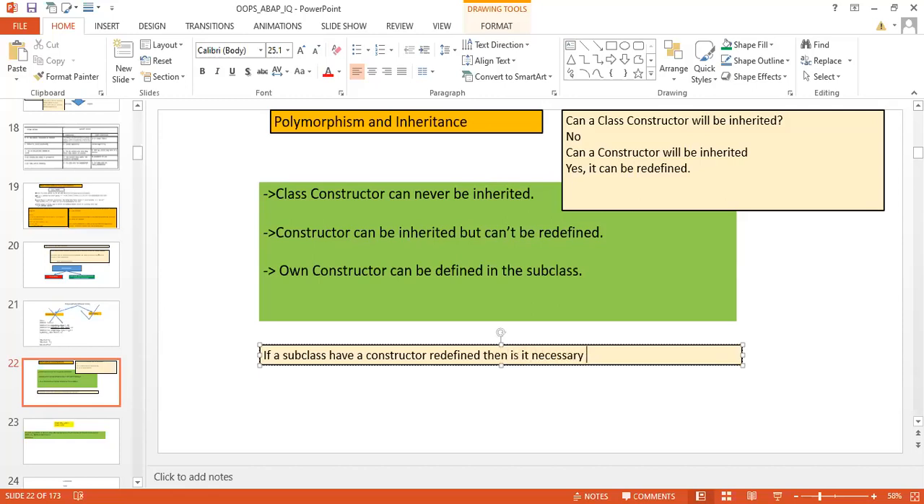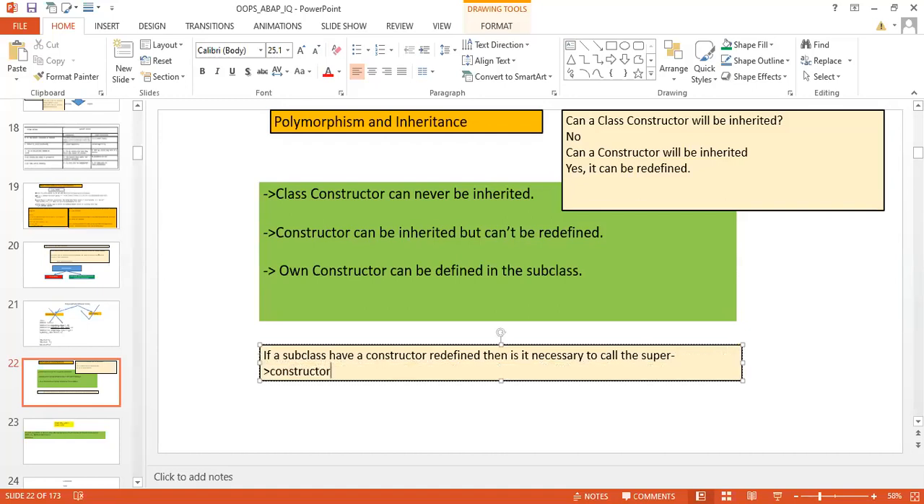then is it necessary to call the superclass constructor in the redefined constructor?